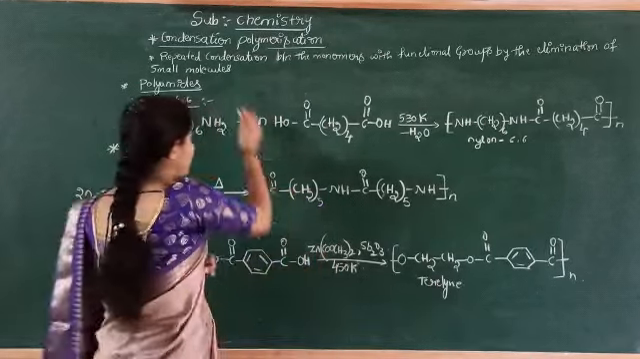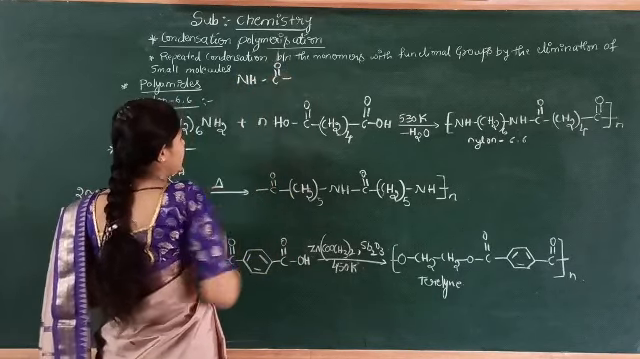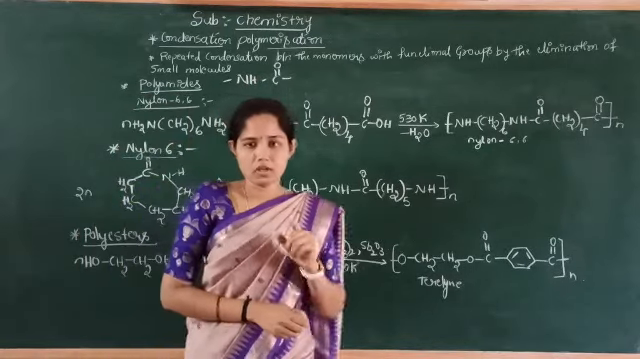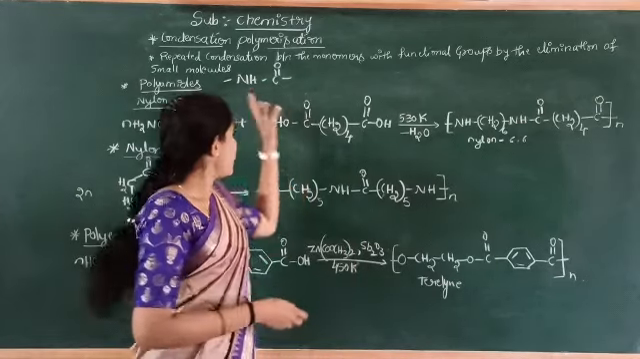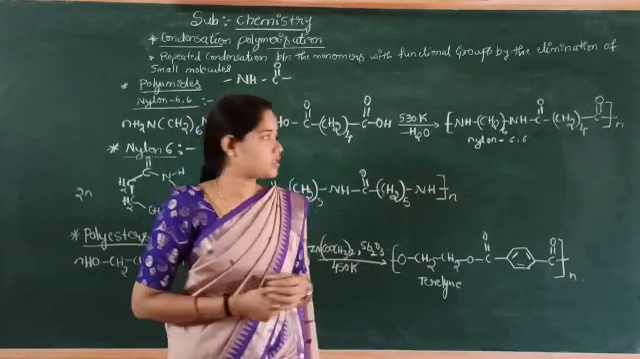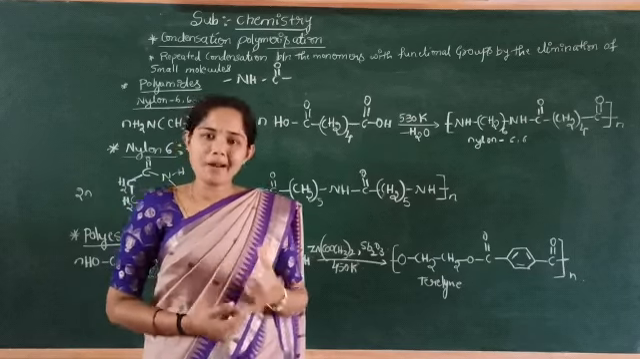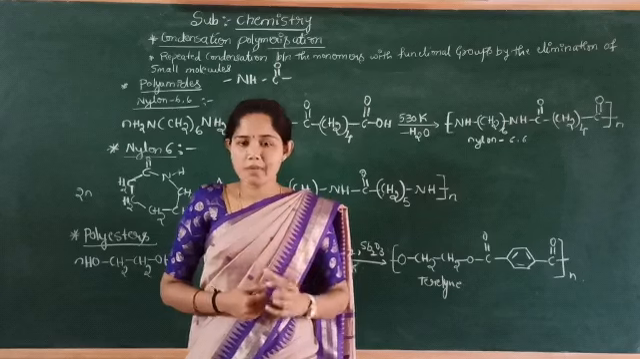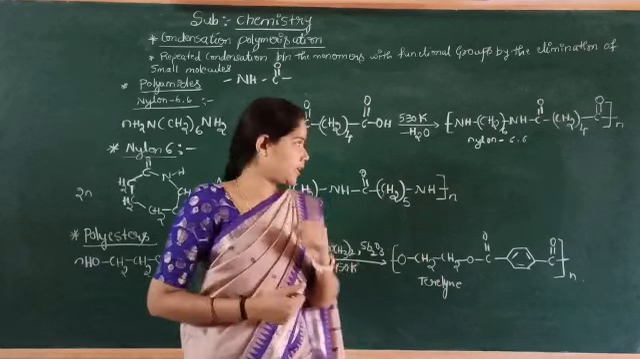Amide linkage is nothing but the NH C double bond O linkage. Have you understood? I think you have understood. Already I have discussed these functional groups in first PUC. So polyamides are the compounds having amide linkages, that is the NHCO linkage.